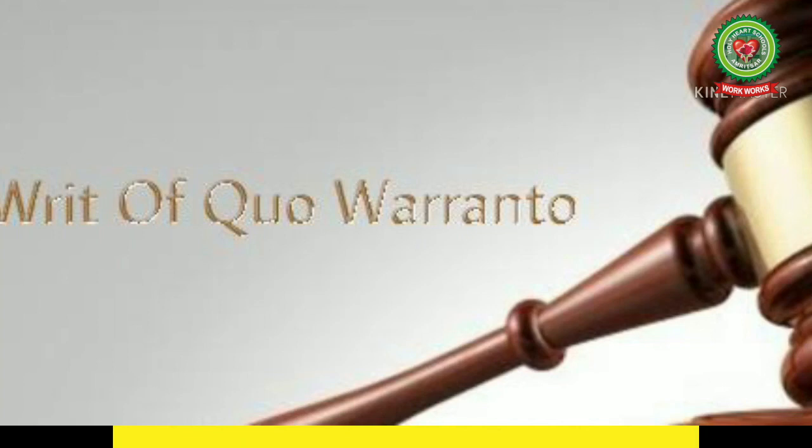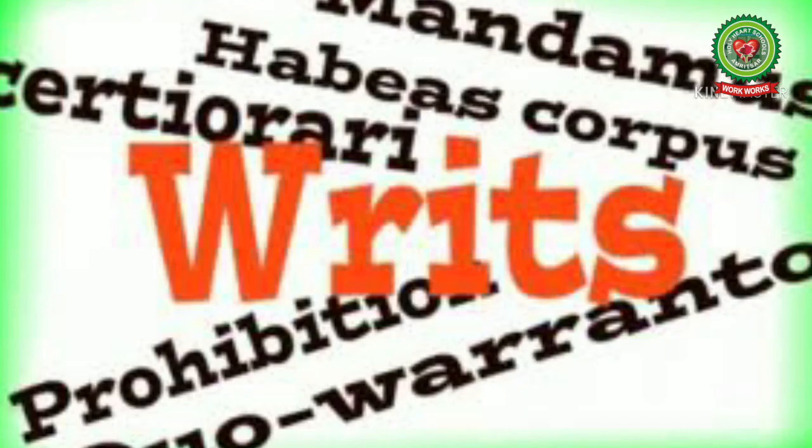Some facts about writs in India. Article 32 also empowers Parliament to authorize any other court to issue these writs. Before 1950, only the High Courts of Calcutta, Bombay, and Madras had the power to issue the writs. Article 226 empowers all the High Courts of India to issue the writs. Writs in India are borrowed from English law, where they are known as prerogative writs.